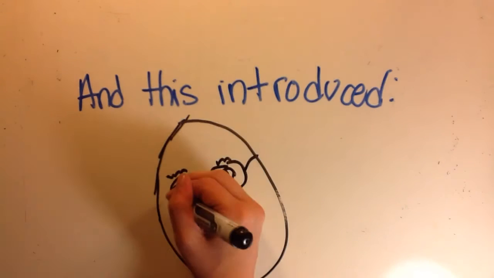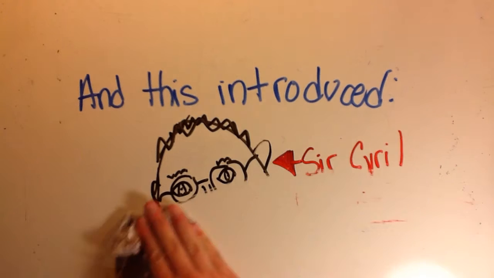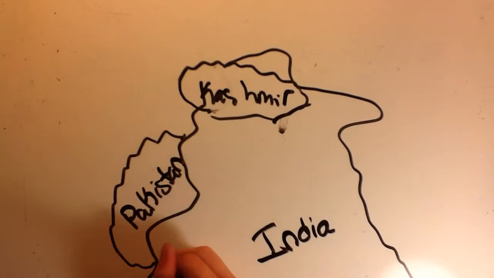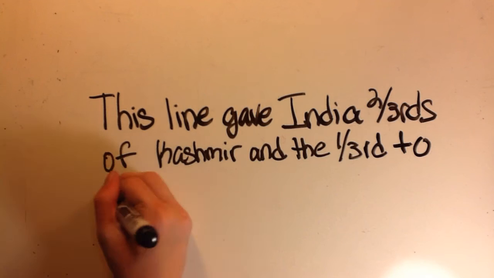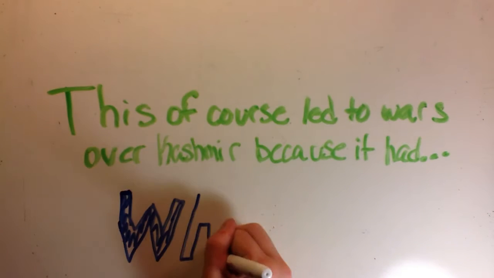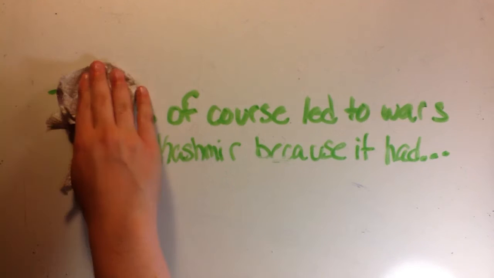So this brought in Sir Cyril Radcliffe, who had absolutely no idea what he was doing. And so he decided to create the Line of Radcliffe, which divided up Kashmir. Two-thirds went to India and one-third went to Pakistan. Kashmir was a huge asset because it had water, and the whole rest of India is desert. So water is kind of important because it's the thing that makes you live, maybe, something like that.